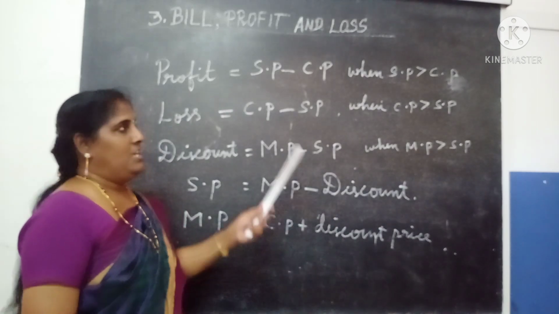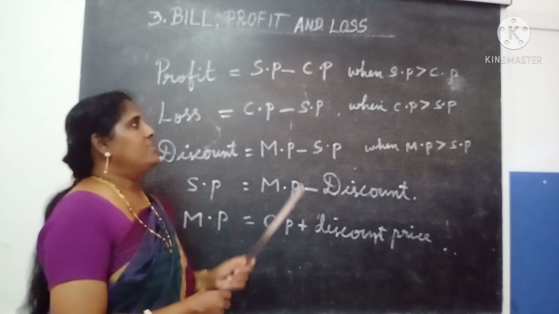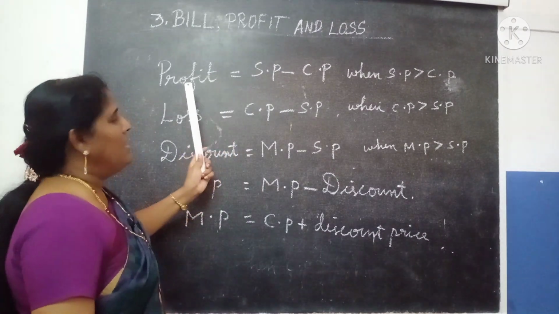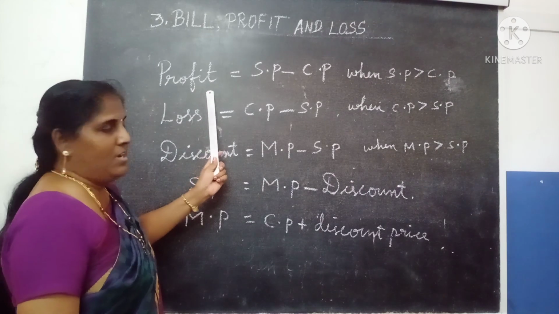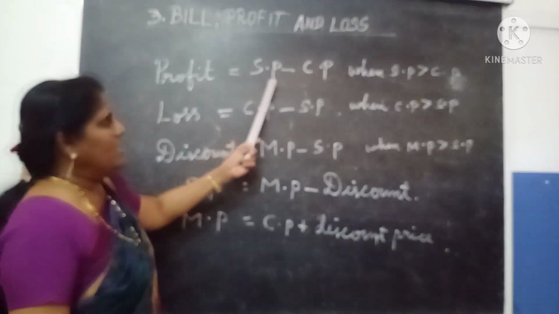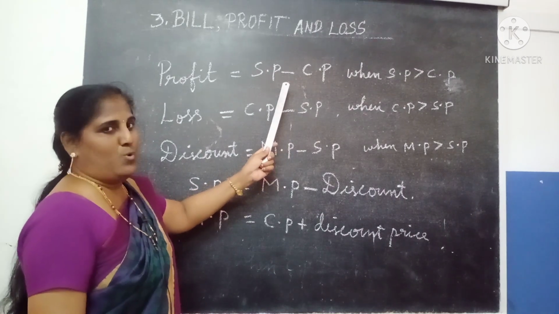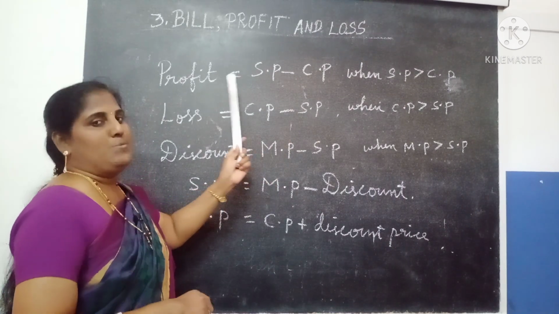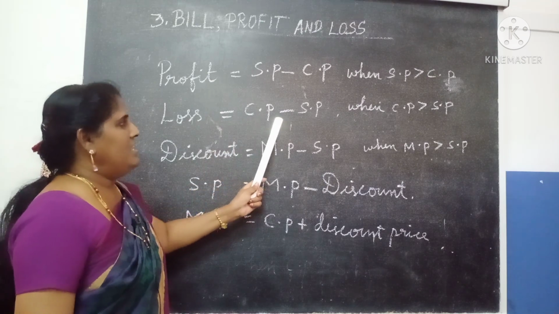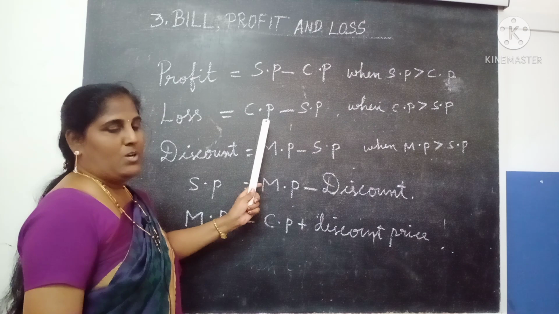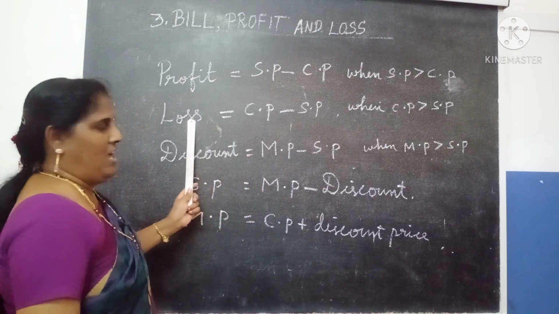See children, in these formulas, whatever they give, according to the given we need to find the items. For example, if in the sum they give SP and CP, and the SP is more than CP, we need to find out the profit. Next, if they give CP and SP but CP is more than SP, then we need to find out the loss.